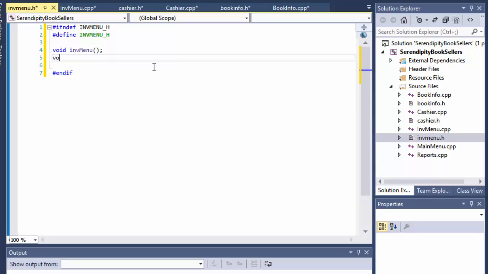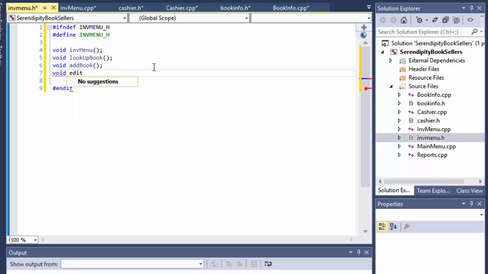So we will do void lookUpBook, void addBook, void editBook, and finally void deleteBook. So these are the methods for our inventory menu that will be implemented.